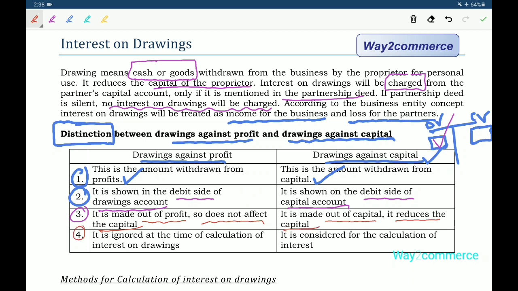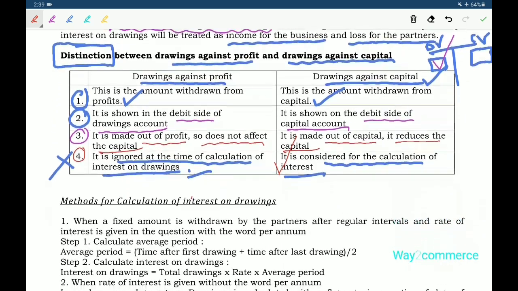Next, the fourth distinction: drawings against profit is ignored at the time of calculation of interest on drawings, because it is debited to the profit and loss account. So it doesn't affect the partner's capital account. That's why it isn't considered while calculating interest on drawings. In case of drawings against capital, it is considered for interest on drawings calculation.